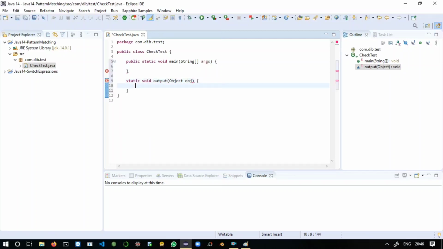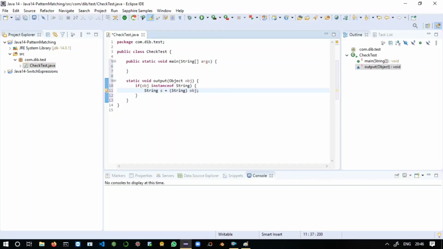Here, open close, and here you can say if obj instanceof String. Inside this if block we have to cast our object. You can say String s equals (String) obj.